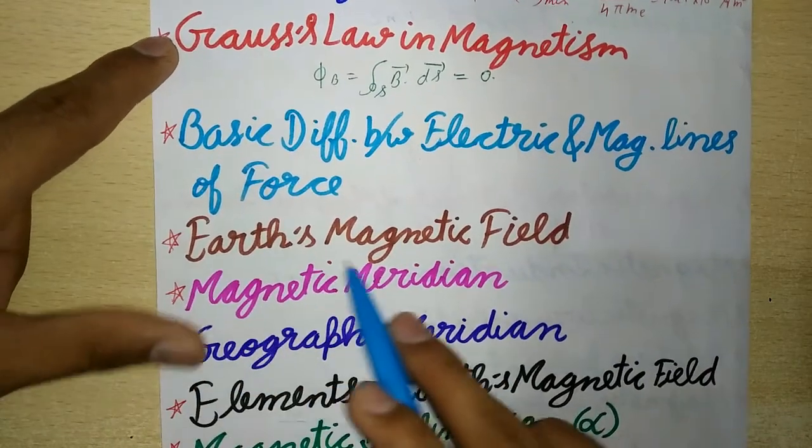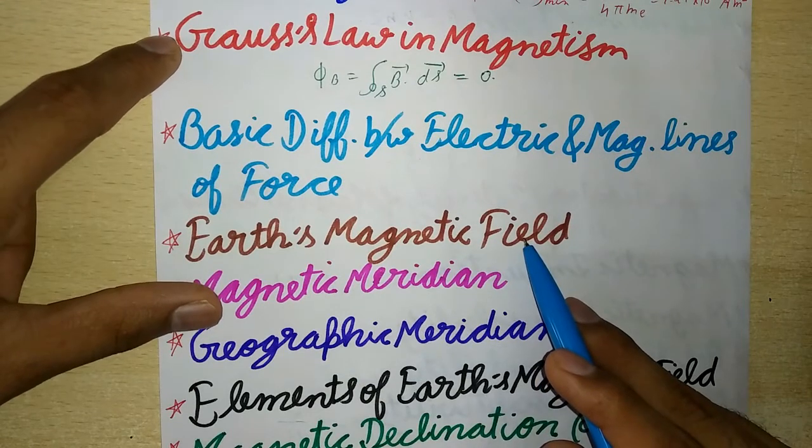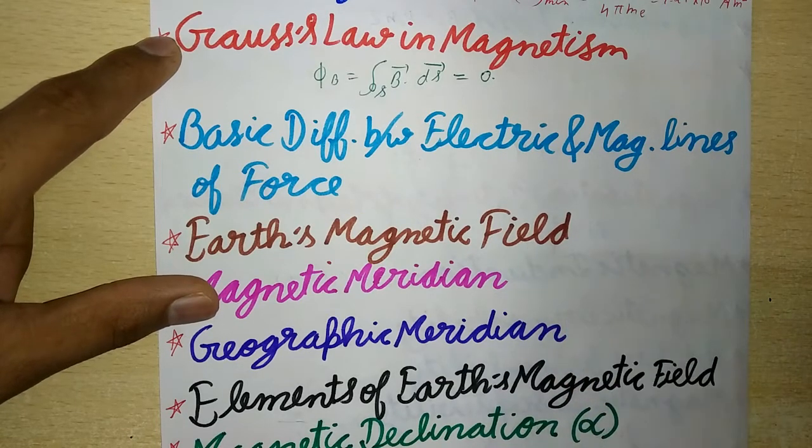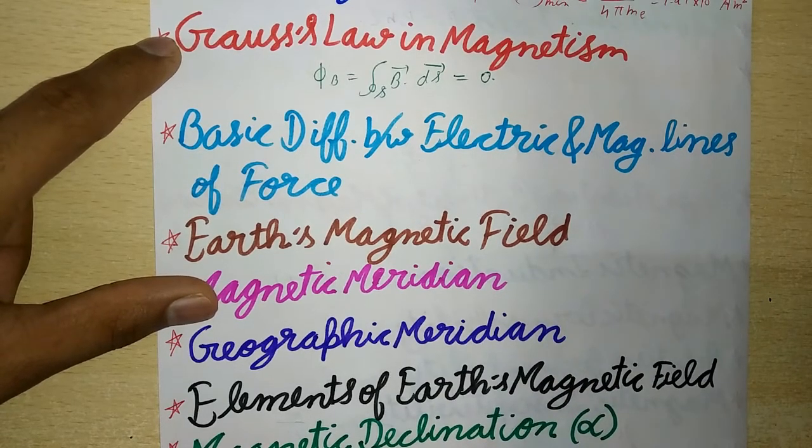Now next is Earth's magnetic field. When a magnet is suspended freely, it orients itself in a geographical north-south direction. This suggests that the Earth behaves as a huge magnet.